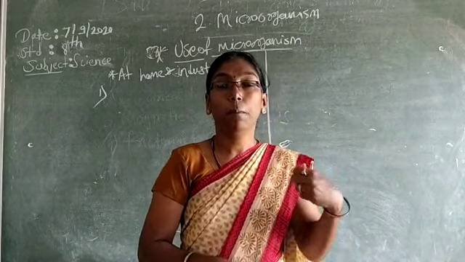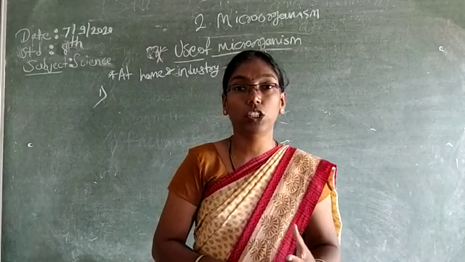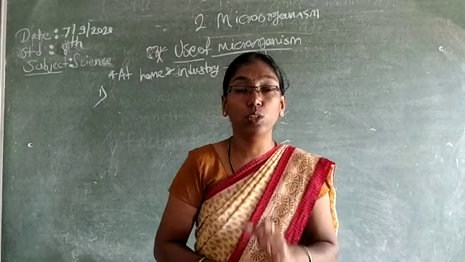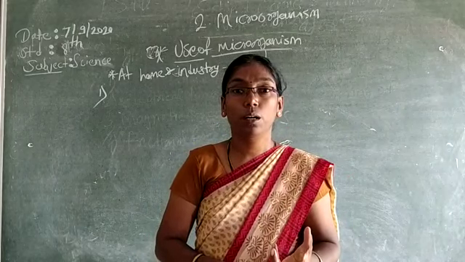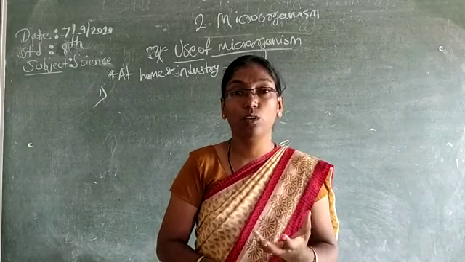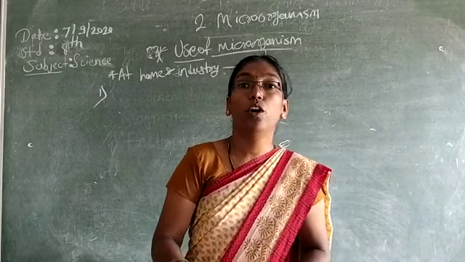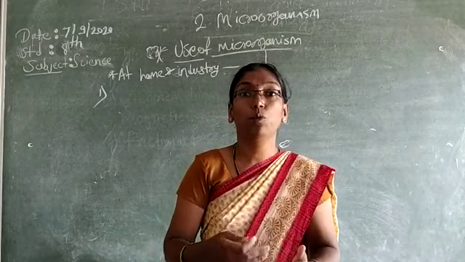So which are they? First, at home or in industry, some microorganisms can be used for what reason? For doing our regular work, for food or for making other food material.